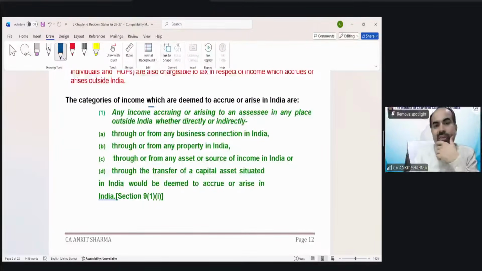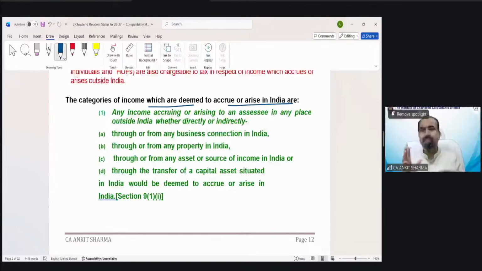The categories of income which are deemed to accrue or arise in India are as follows. I've told you we need to understand only two topics now, deemed to arise and deemed to receive. And deemed to receive is just a 3 or 4 minute concept. So technically whatever is left is just to understand what is deemed to accrue or arise.